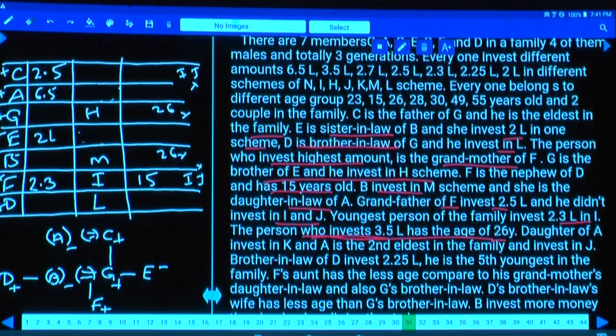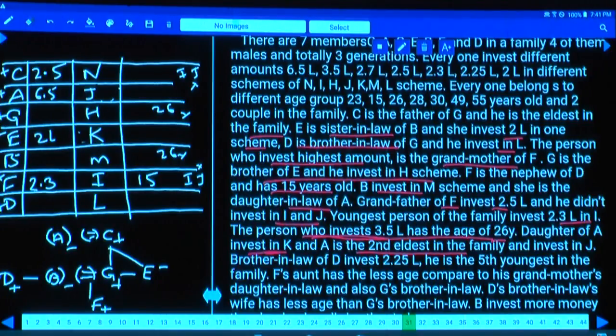And daughter of A invested in K. Who is the daughter of A? Daughter of A is E. E invested in K, so E is here and this is K. A is the second eldest in the family and invested in J. As A invested in J, what is left over here? The scheme N is left over, N will be here.